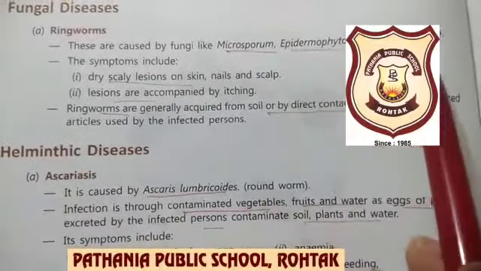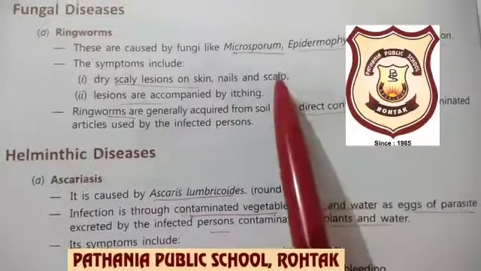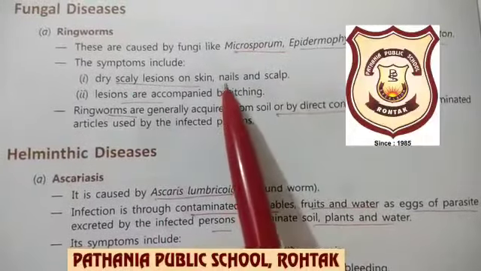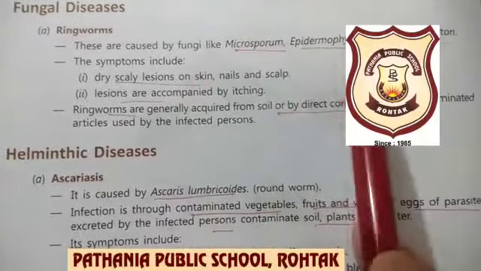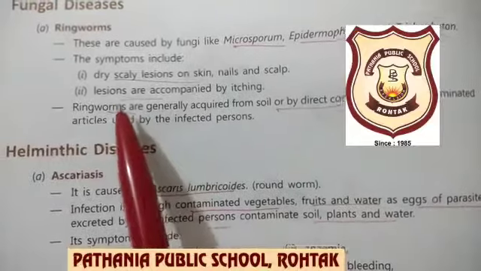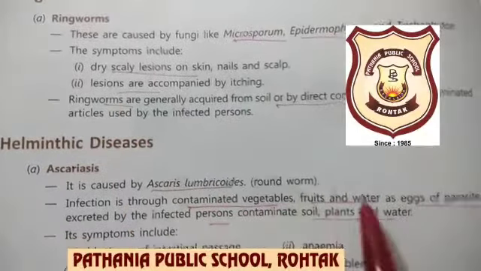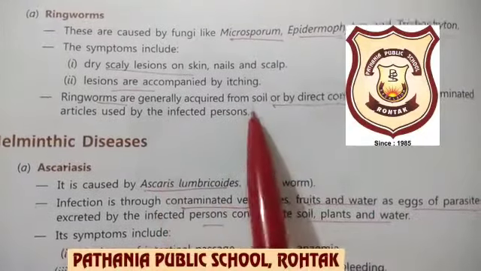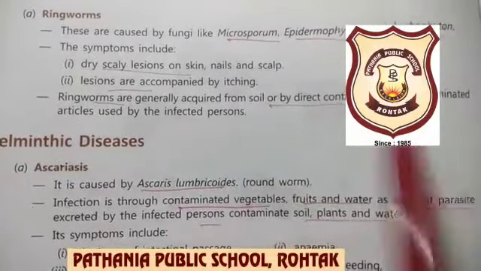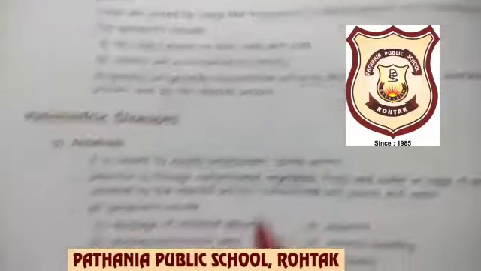This disease is characterized by scaly lesions, यानी घाव हो जाते हैं, स्किन ड्राई हो जाती है, नेल्स और स्कैल्प यानी सिर के ऊपर जो खाल है और नेल्स भी, they also get infected with this type of microorganism called fungi. These lesions are accompanied by itching. Dry skin के ऊपर itching will also be there. This is spread by soil and by the contaminated articles of the infected person to the other person.